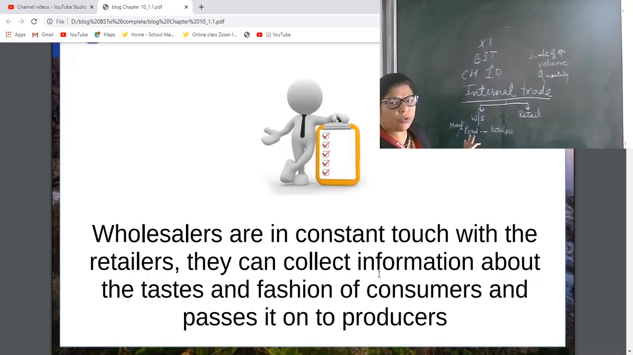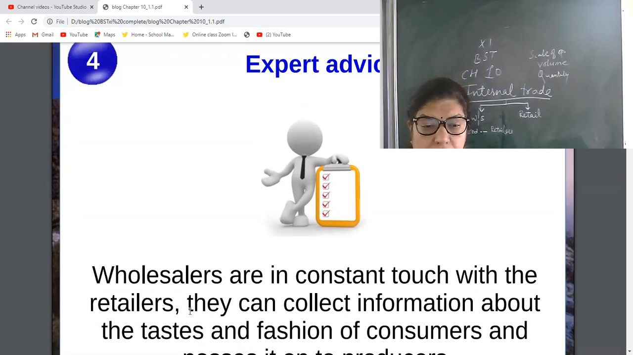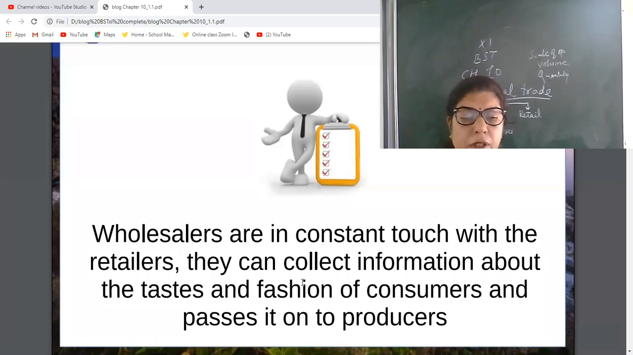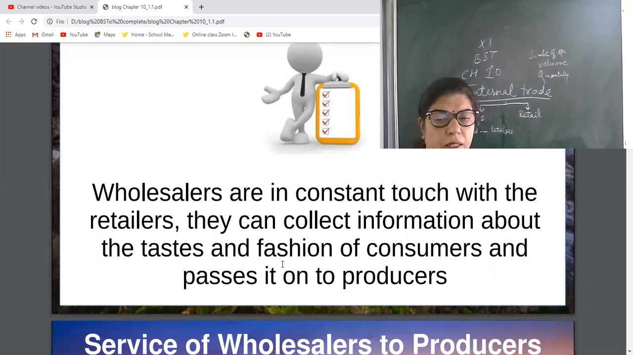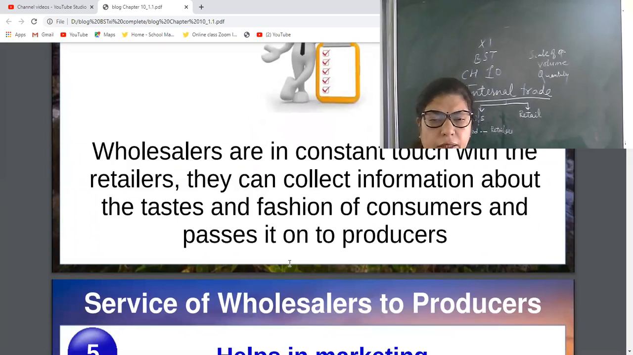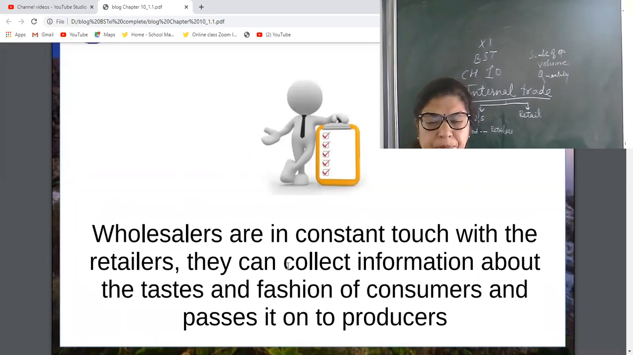Just now, I told you that the wholesalers are the link between producers and retailers. So they collect the information from retailers and pass it to producers. Very good. Expert advice. See, they are always in touch with the retailers. They gather the information about the competitors, taste, fashion, preferences, what the consumers require, and they pass it to producers. So in this way they work as a link.